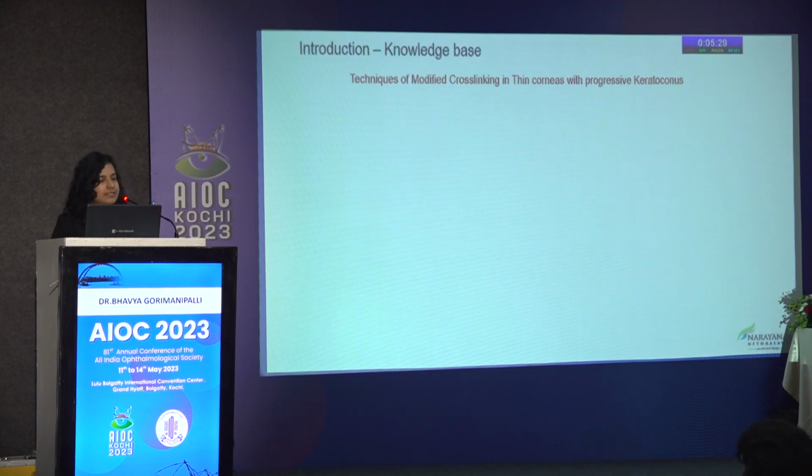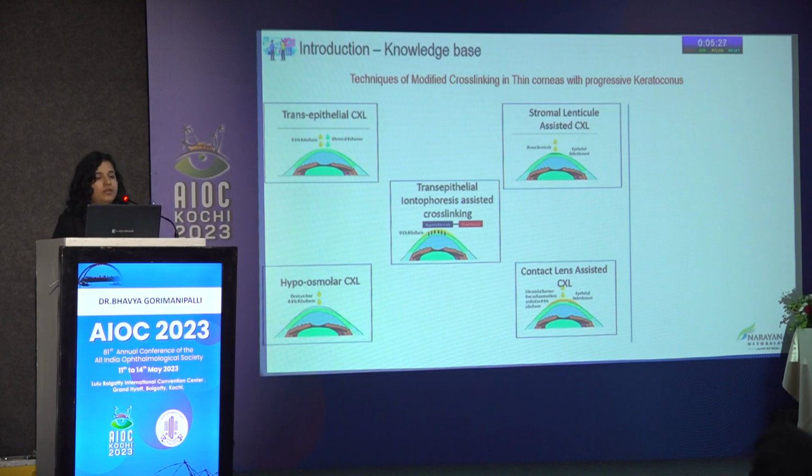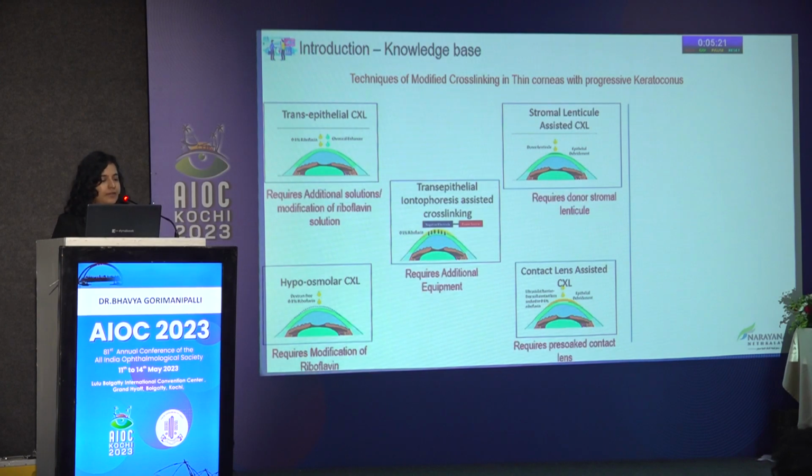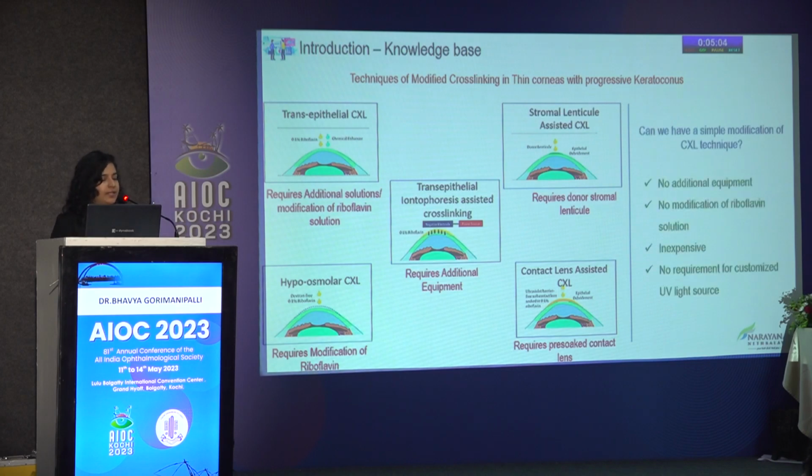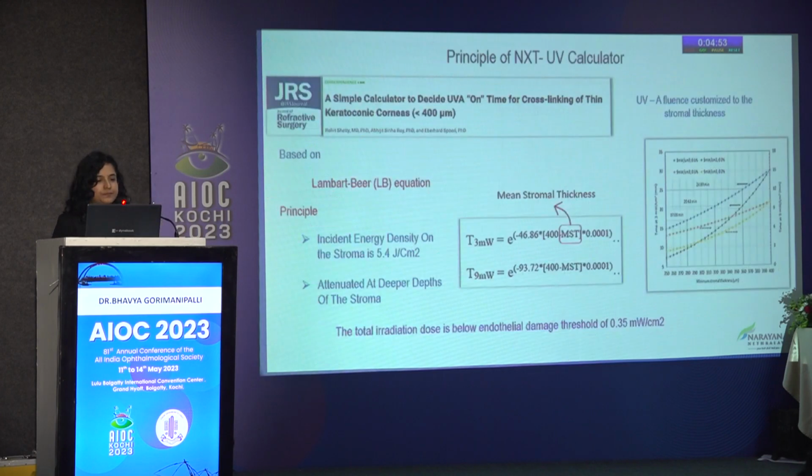Coming to the existing techniques of modified cross-linking available to address the challenges in thin corneas, all of these techniques need some modification. Some of them require additional solutions. We may have to modify the riboflavin solution. Some require corneal tissue, and some require modification of the UVA light source, etc. So, can we devise a technique which does not require any additional equipment, does not require modification of the riboflavin solution, which is simple and can be executed by every ophthalmologist who treats keratoconus? This is what we thought would answer this.